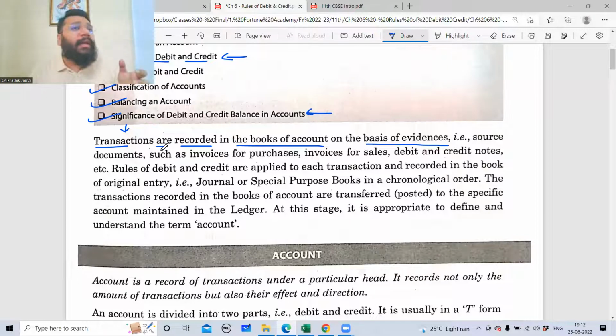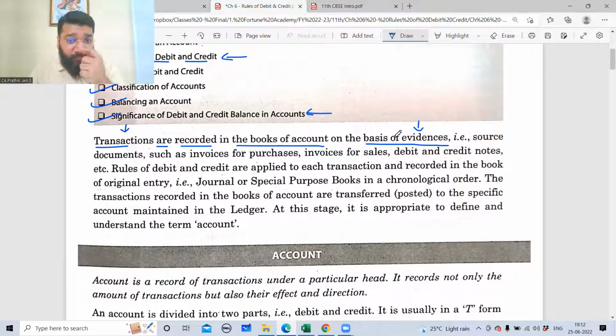Which transactions are recorded in books of accounts? Those transactions which are happening in the business, which can be measured in terms of money, it should be financial in nature, right? Business financial transactions are only identified and recorded in the business. Transactions are recorded in books of accounts. We understood the books of accounts. On the basis of evidence, now this is something new.